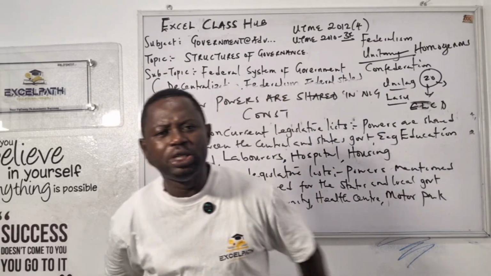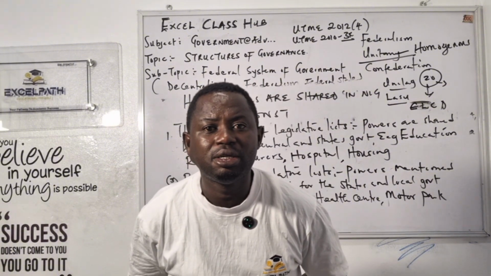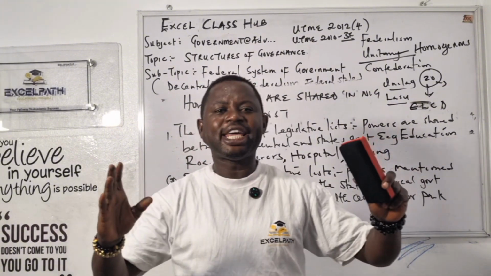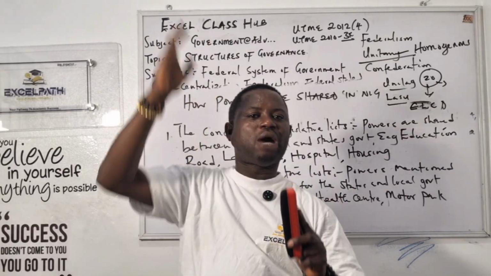So for my explanation, I believe you understand what they call federalism. What is federalism? Yes, just only one word. Thank you. Division of power or sharing of power between what? Central and what? And state.